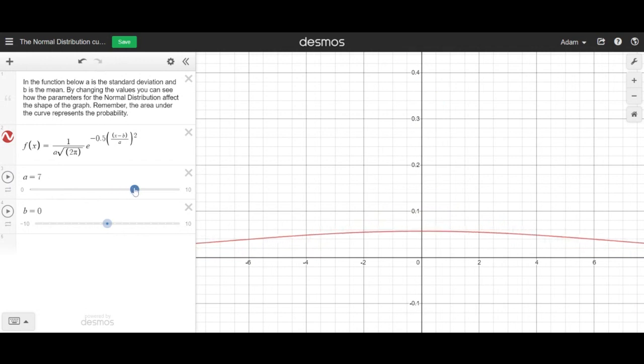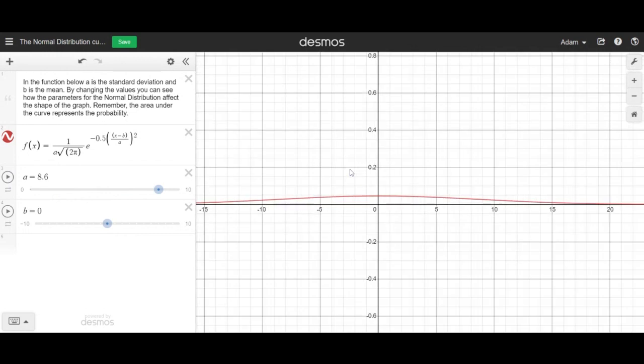How do I say that? It's becoming flatter. Basically, if you increase the standard deviation, remember, the data gets more widespread. It spreads out more. So if we start from here and increase it, you can see the graph gets flatter and flatter, mostly because the data is getting more widespread.